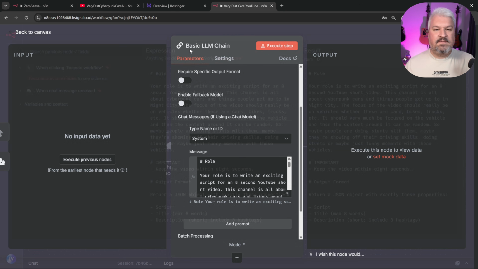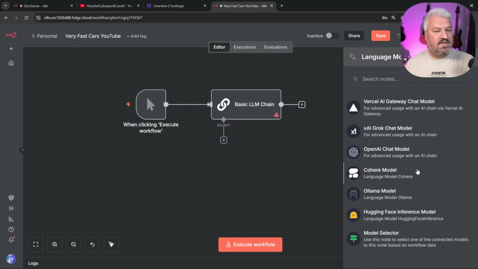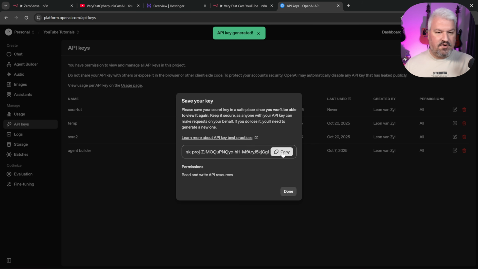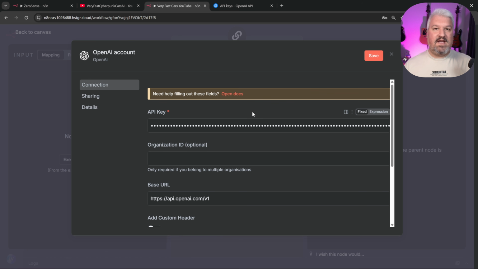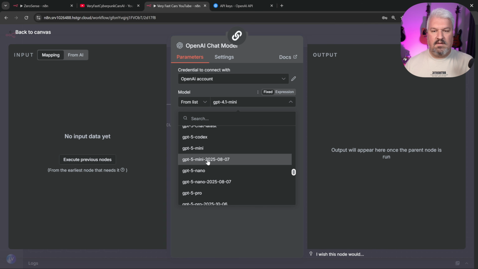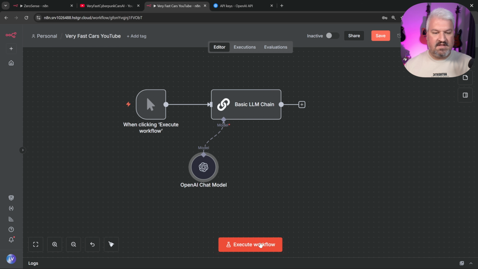Alright, very simple stuff. Of course, for this node to work, we need to assign an LLM. So for this, I'll actually just use chat OpenAI. So I'll create my credential. I'll just generate the new key and add it to N8N. Let's save this. Cool, our connection was successful. Then for the model, let's go with GPT-5 Mini. Cool, let's go ahead and test this.